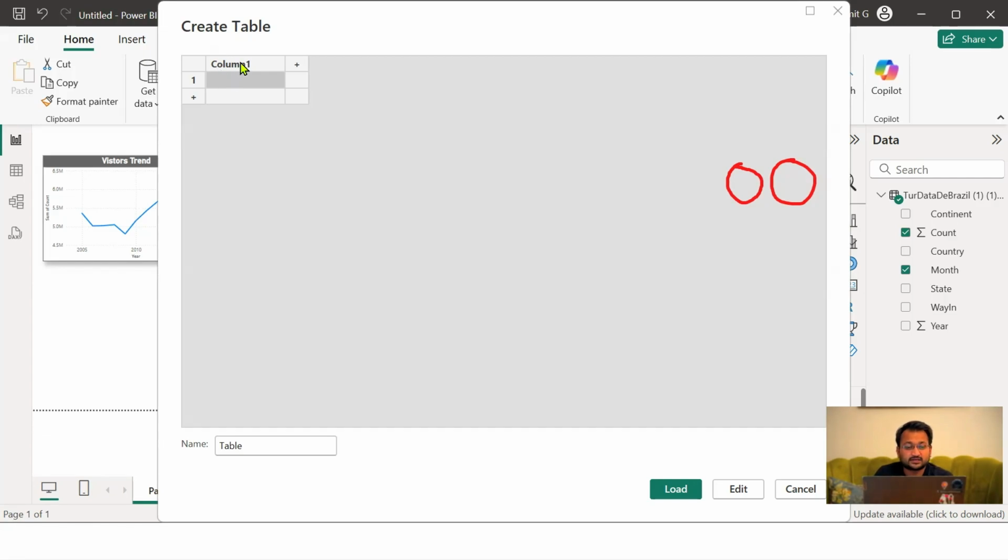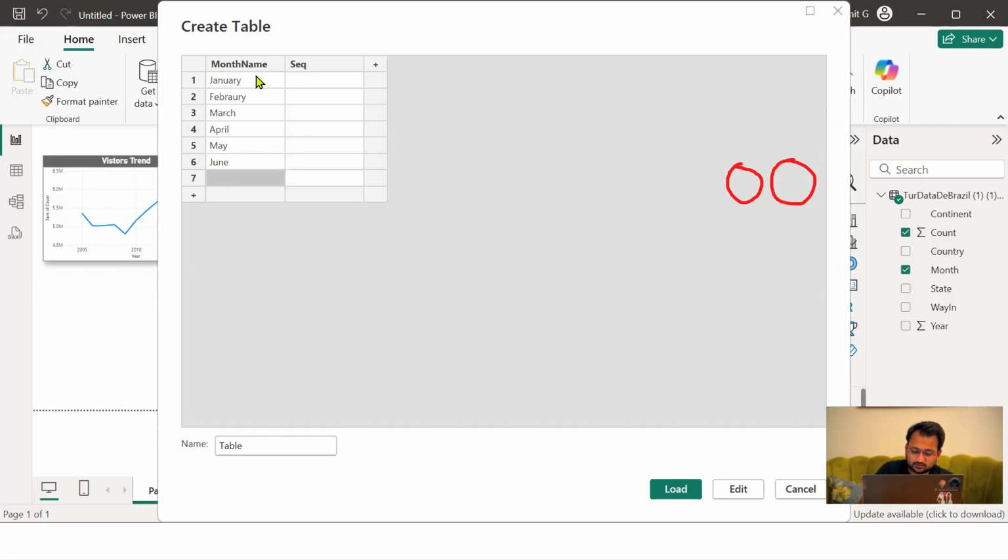So when I click on enter data, I'm going to call it month name, and we will put some sequence number. Over here, you can either type the month names in Excel and copy paste them, or type them manually in this table itself. So I will say January, we have February. You have to be very careful with the spellings, that they should be exactly the same, and there shouldn't be even a space over here.